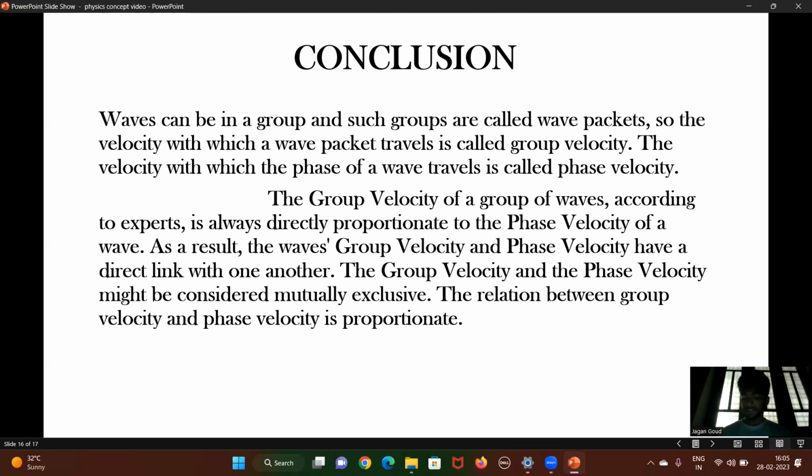The phase velocity of a wave is given by Vp is equal to omega by k, where omega is the angular frequency and k is the wave vector. Next, omega is equal to k into Vp. Vp means phase velocity, k means wave vector.